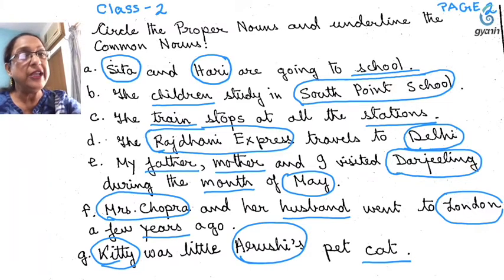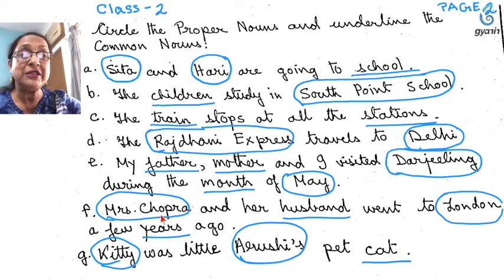And Darjeeling is the name of a particular place. It is a hill station, as you know. Many of you must have gone on a trip to Darjeeling. So Darjeeling is a proper noun. During the month of May, month is a common noun, May is a proper noun.